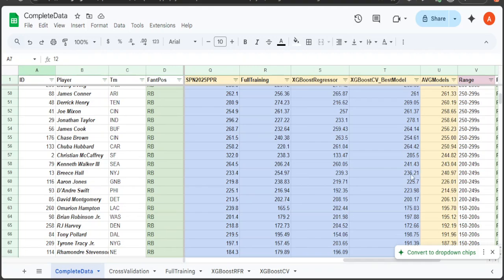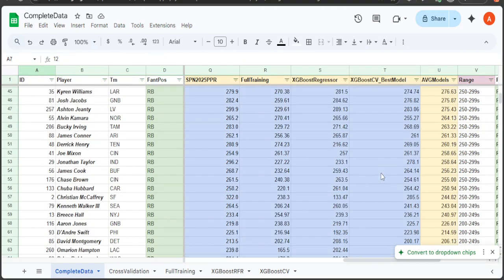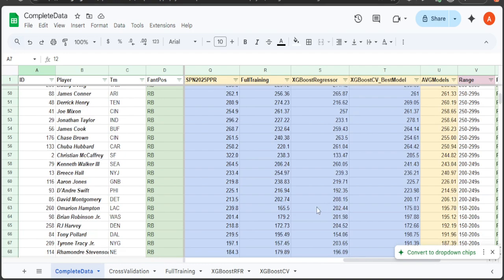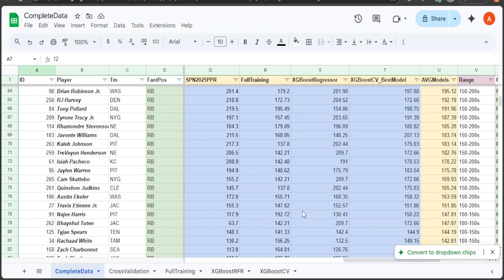So let's look at a rookie, Omarion Hampton, 239, 164, 202, 175. So 195. That's fine. That's reasonable. I see Bijan 317, Jahmyr Gibbs 311, Barkley 307. So those are all reasonable. Let's look at one more.